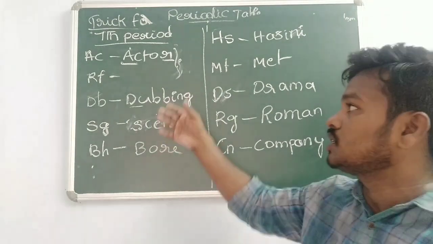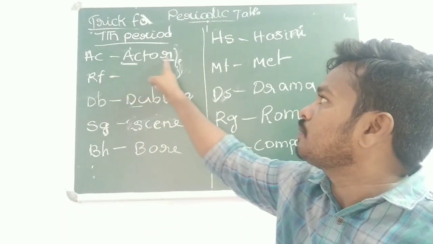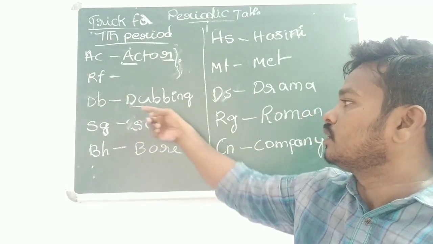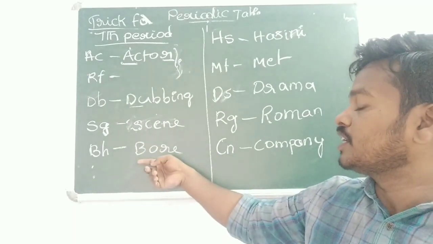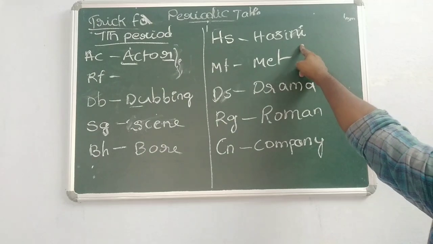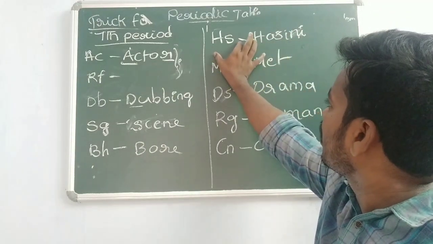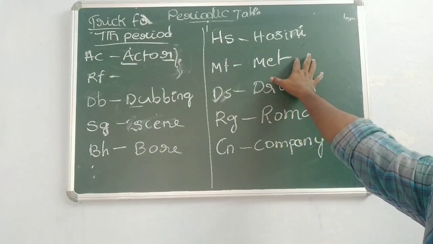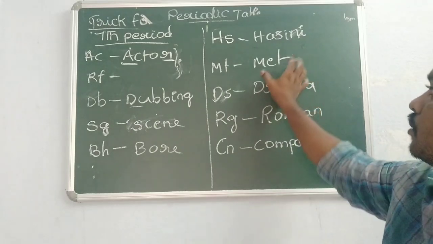So how to remember? Just remember this word: actor. Ac stands for actinium, Rf for rutherfordium, Db for dubnium. So dubbing is nothing but dubnium. Scene, seaborgium. Bore, Bh is nothing but bohrium. So next one you can see hassium, Hs. Next one you can see the Mt. So Mt stands for meitnerium.